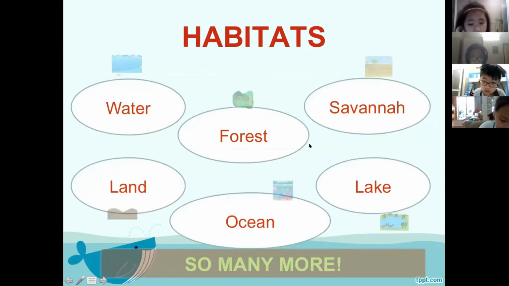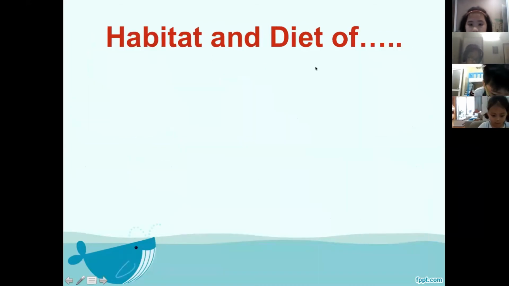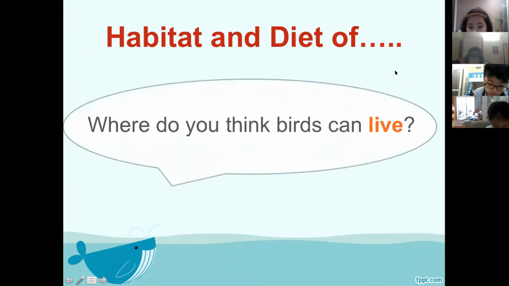All right, we have tons. We have so many, right? We have water, land, ocean, forest, savanna, so many more. Great job, guys. All right, habitat and diet of birds. Where can birds live? Good, I saw Dami was one of the first ones to type it. Can you say it out loud, Dami?